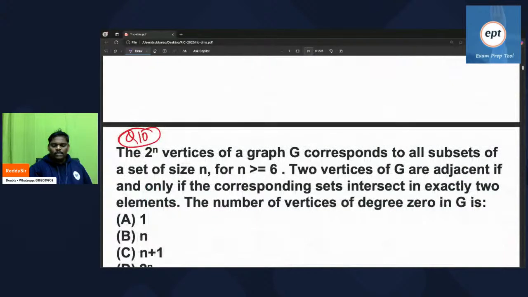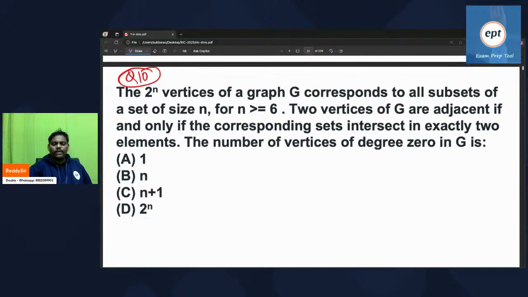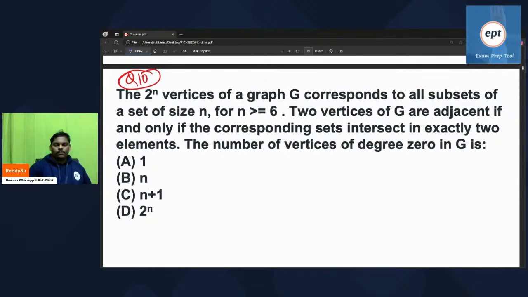So tomorrow we'll see. Let's go for a 10th problem also. Can you finish it off? Yeah, let's do this also.